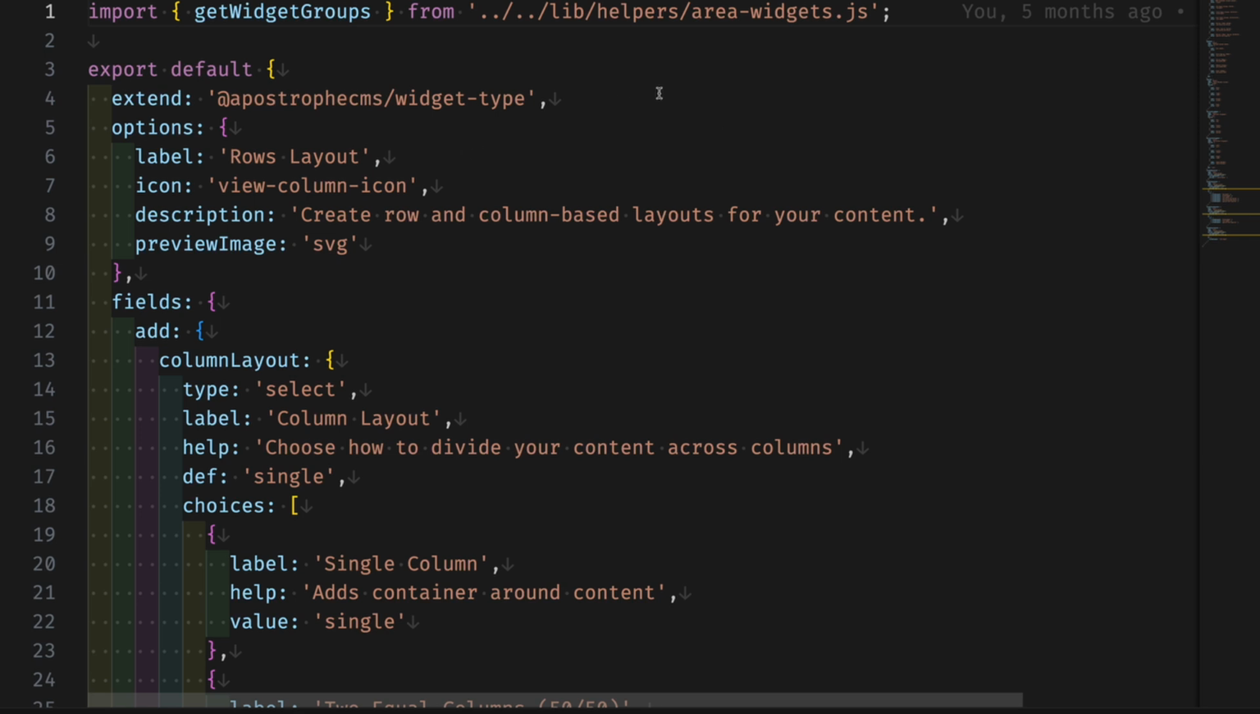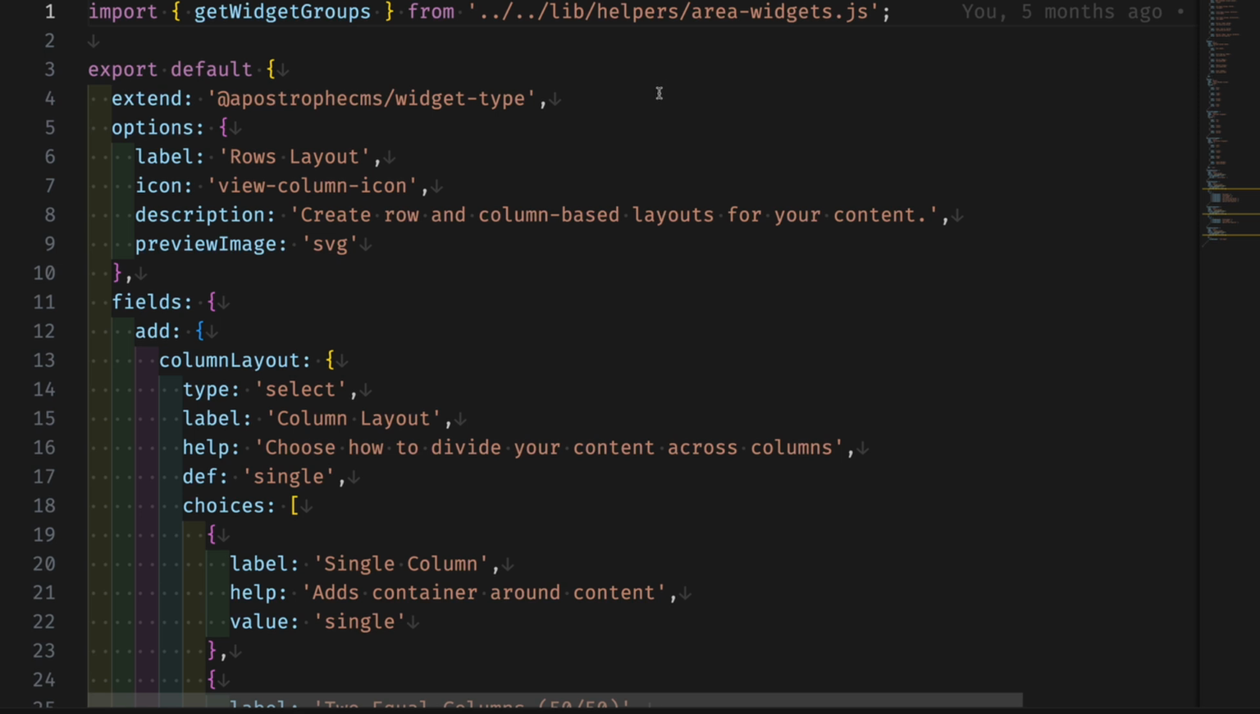So below the extend property, we're going to have an options object where we can pass in a number of different parameters, a number of different key value properties that control how the widget is displayed to the content editor when they want to select it within an area. So first up, we have a label. Below that, we have an icon property.